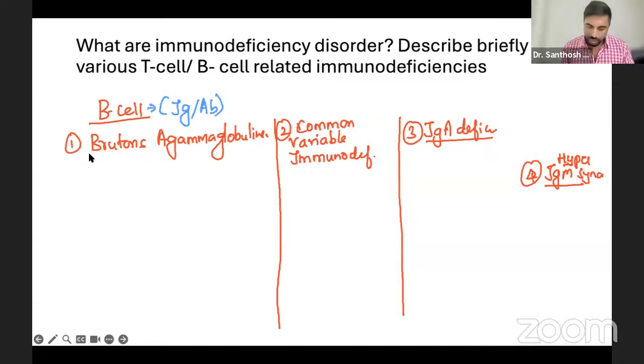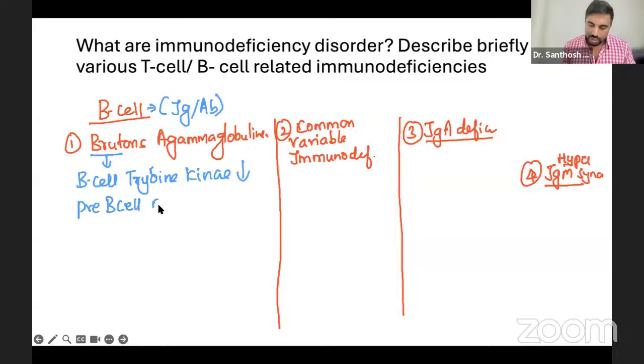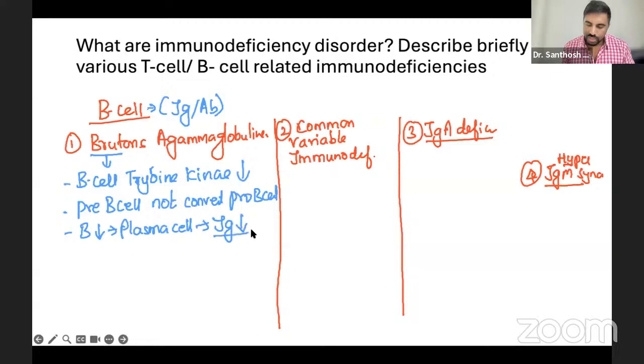So what happened in Bruton's agammaglobulinemia? There is this B cell tyrosine kinase defect. So what happened? Your pre-B cell is not converted to the next stage. Basically, your B cell is less, then automatically the plasma cells also will be less. So your immunoglobulins also will go down. There will be decreased immunoglobulin.